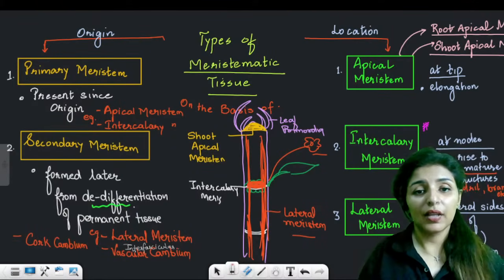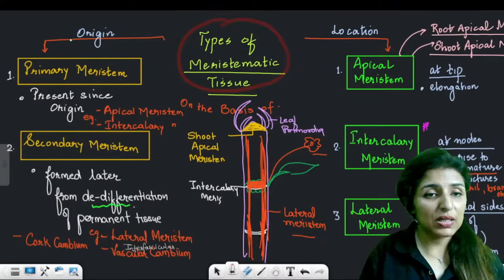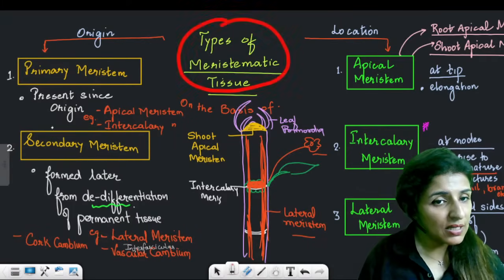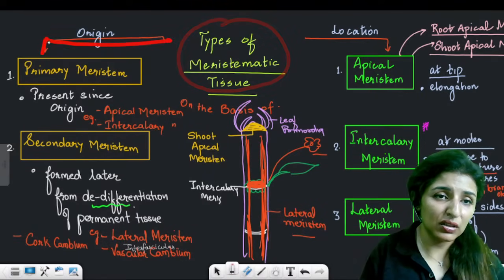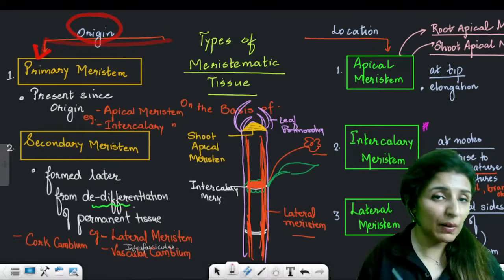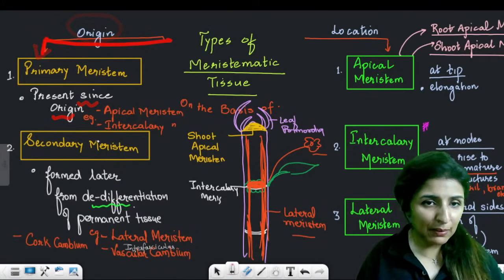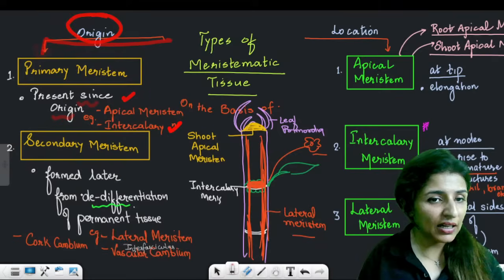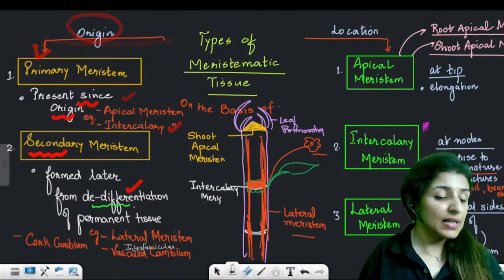Shall we move on? Now, talking about types of meristematic tissue. See, we have primary meristem, we have secondary meristem. Now, this is on the basis of origin. Very important. On the basis of origin, we have two types of meristem. Present since origin will be known as primary, like apical meristem and intercalary, while the one formed later from dedifferentiation is known as secondary.